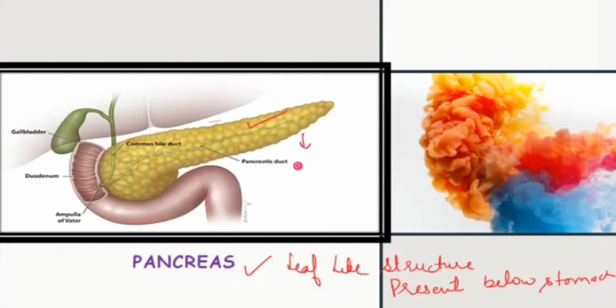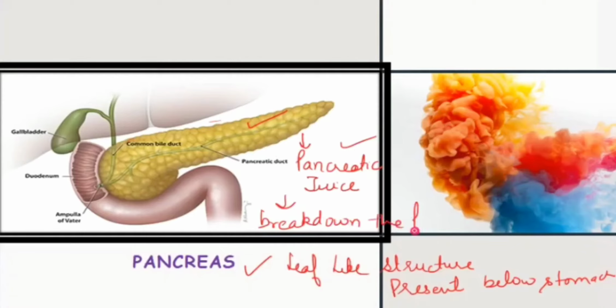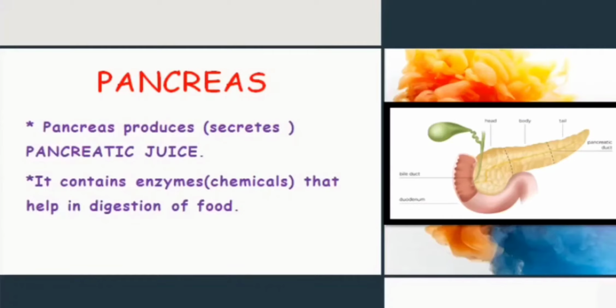This gland produces an enzyme-containing juice which is called pancreatic juice. Like the liver produces bile juice, the pancreas produces pancreatic juice which helps to break down the food into a simpler soluble form, and that simpler form of food is called glucose. So let's revise the pancreas. The pancreas secretes a juice called pancreatic juice. It is a leaf-like structure present below the stomach, and it contains enzymes. Enzyme means chemicals that help in digestion of food.